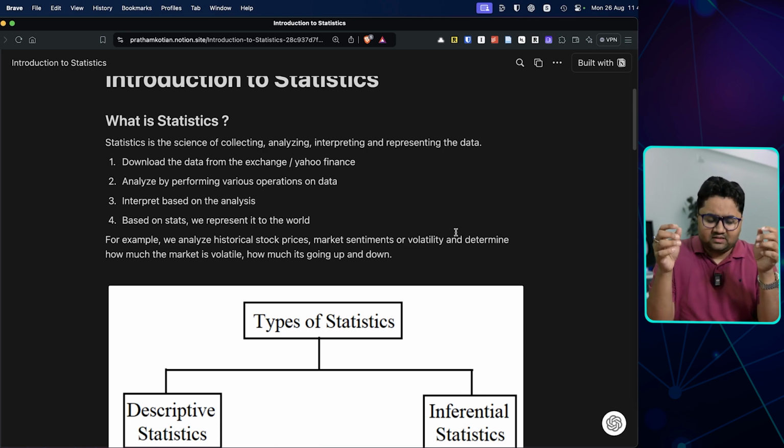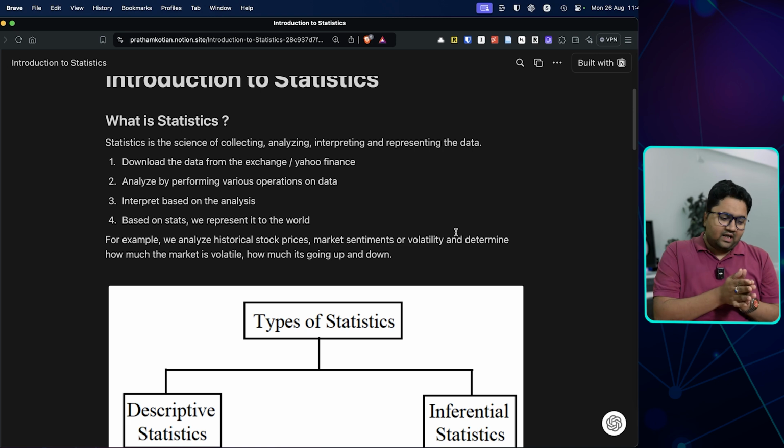So statistics is basically the science of collecting data, analyzing it, interpreting it and representing it. So आप डेटा कलेक्ट करते हैं, उसको एनालाइज करते हैं, इंटरप्रेट करते हैं और रिप्रेजेंट करते हैं. Collection in market terminology is getting market data. Analyzing is, running some thoughts around it, moving average लगा रहे हैं, technical लगा रहे हैं, charts बना रहे हैं, जो भी है सब कर रहे हैं.